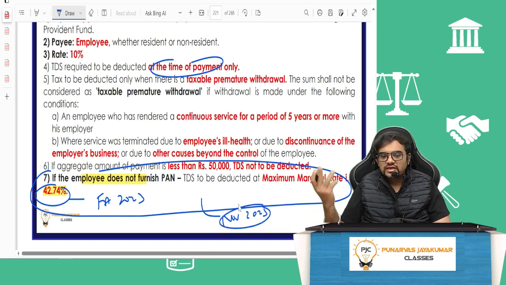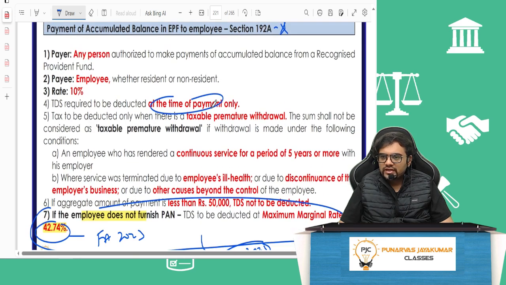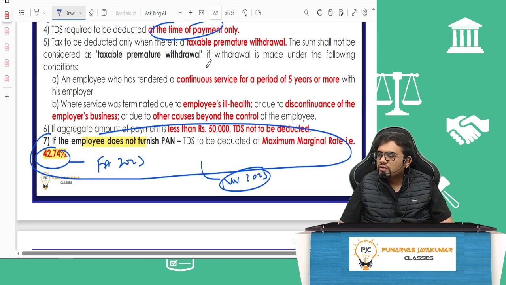Right? They can ask an MCQ where, if you don't furnish the PAN under 192A, then the tax will be, first they'll give 20%, then they'll say double, then they'll say 42.744%. So the answer is 42.744%. For May 24 onwards, this will change.